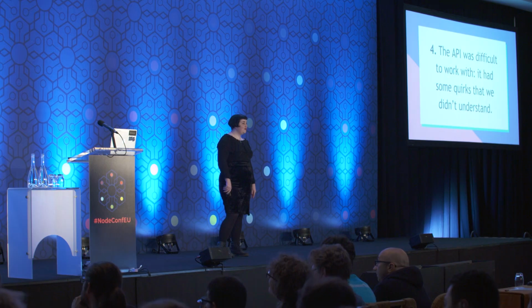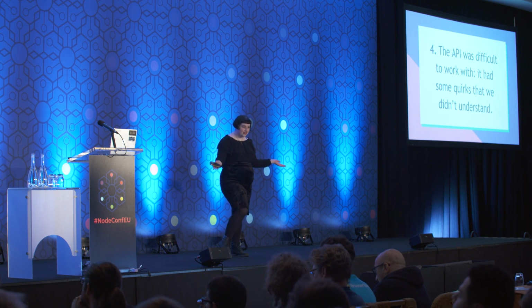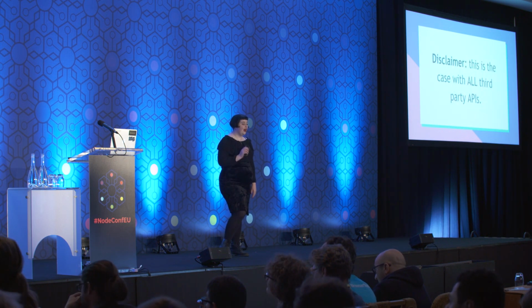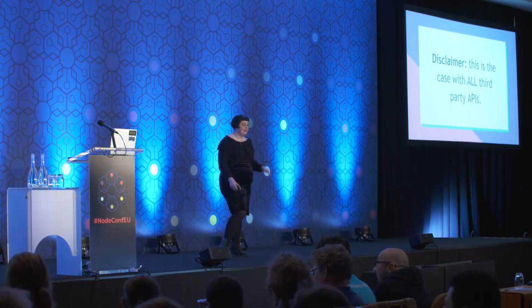Problem number 4. The API was difficult to work with. It had some quirks that we didn't understand because we weren't the ones that built it. And I want to say that I think this is the case with all third-party APIs, or pretty much all of them. I don't think that the API that we were using was specifically bad or worse than the average API. In fact, it was probably better than a lot of APIs.